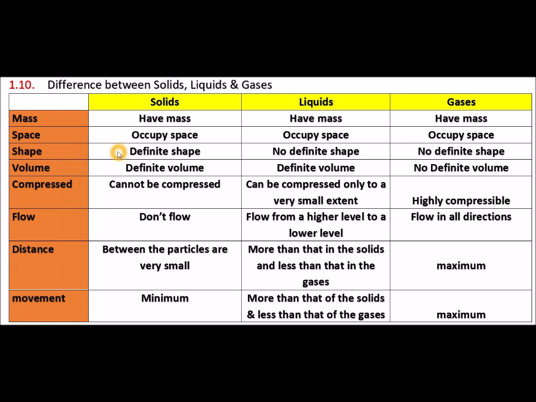Solids have definite shape, liquids don't have definite shape, gases also don't have definite shape. Next, volume. Solids have definite volume, liquids have definite volume, but gases don't have definite volume.